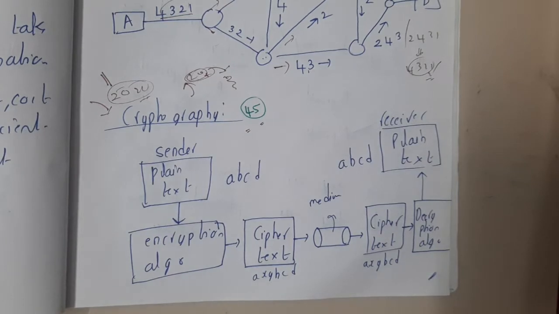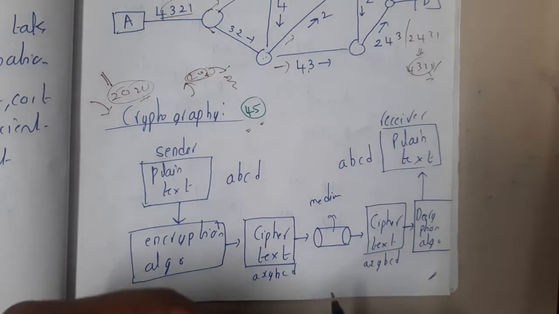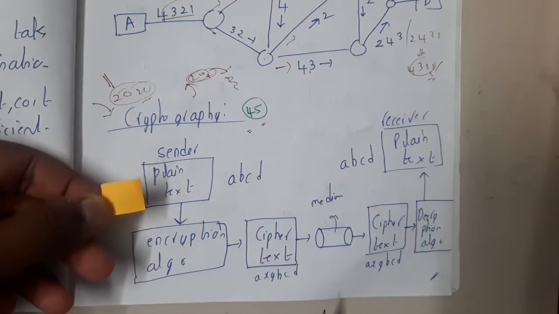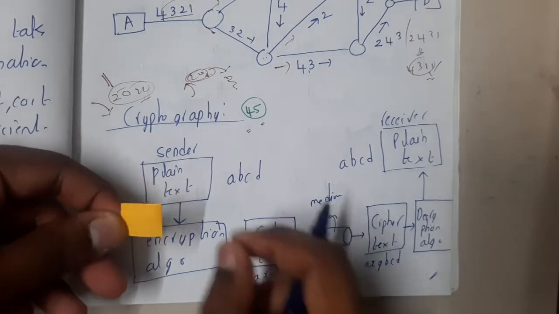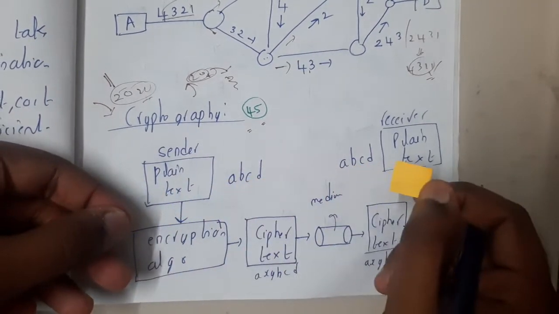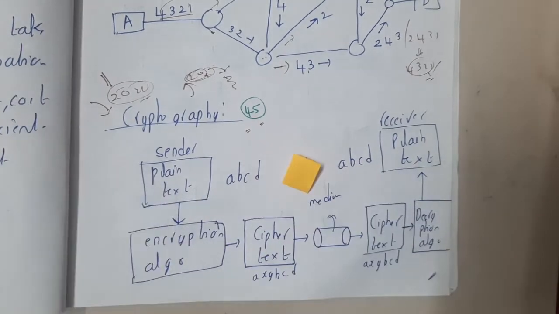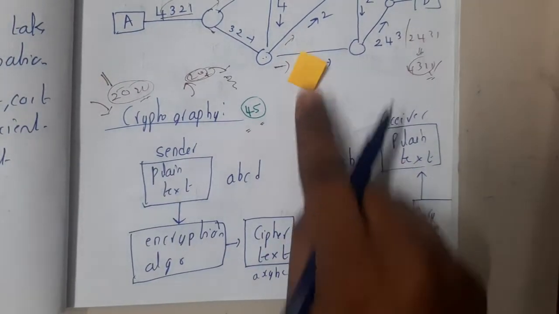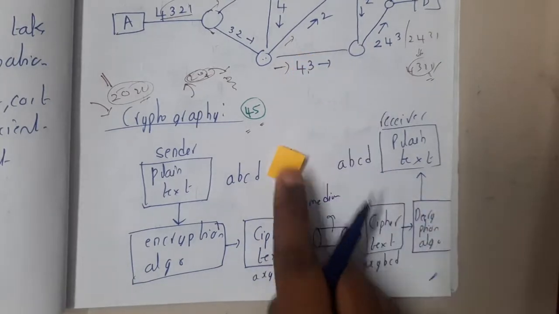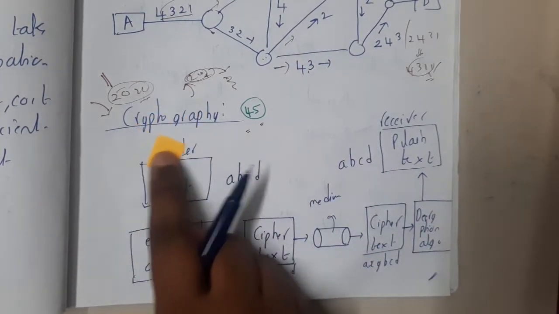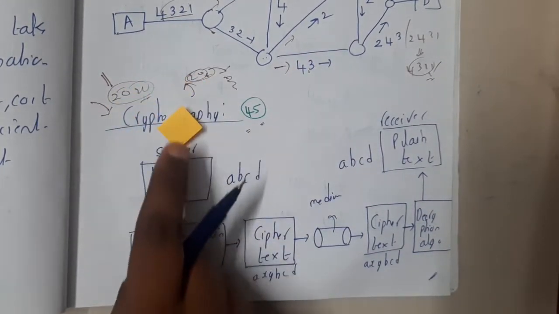So what exactly is cryptography, guys? Assume that I want to send a message to my friend. If I send that message on the internet, is it safe, guys? Someone can hack into the path it is going through and read the data, right? So to avoid these kinds of issues, we do cryptography for our data.